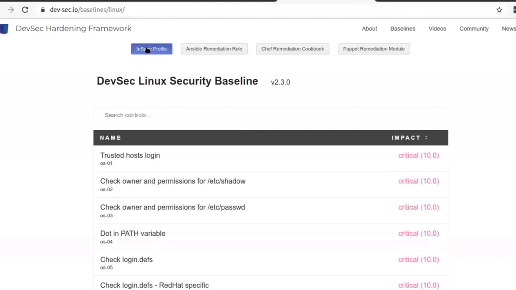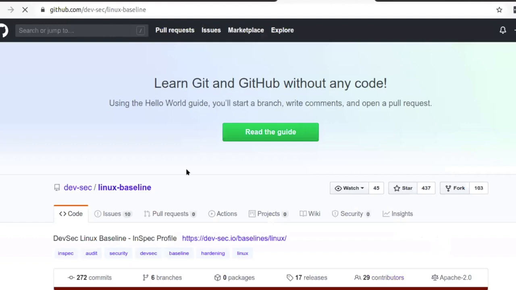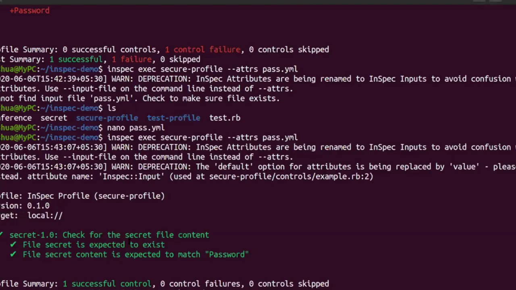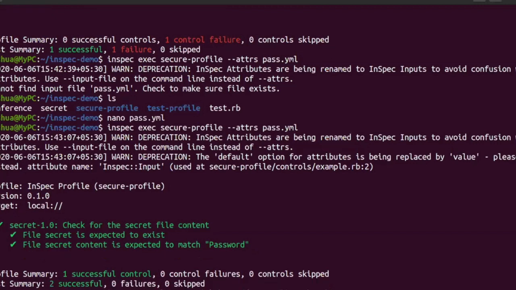So we simply have to run the baseline profile. You could see, right, they have also given the command; all you have to do is just copy the command and paste it here.